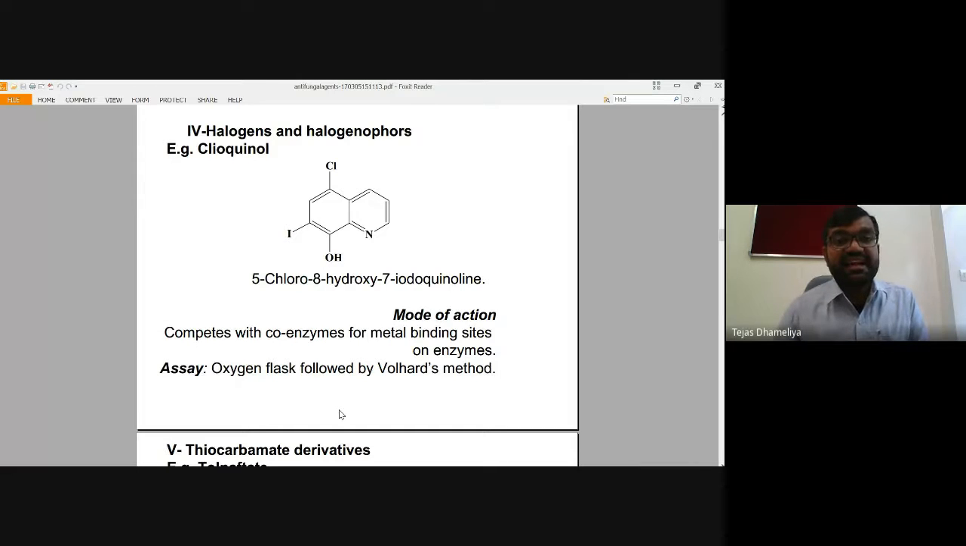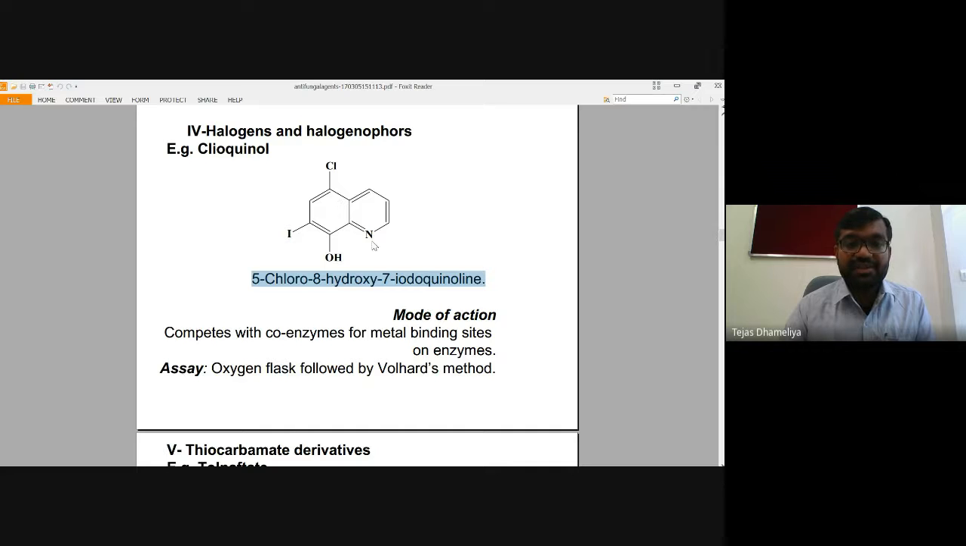Another class after that is halogens and halogenophores. Why are they called halogenophores? Cloquinol is one of the drugs, a quinoline class of drug, which possesses anti-TB activity. Quinoline is nothing but 1-aza-naphthalene. So that is basically quinoline, and cloquinol has antifungal activity, and here this is 5-chloro-8-hydroxy.